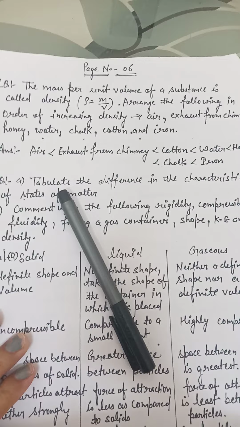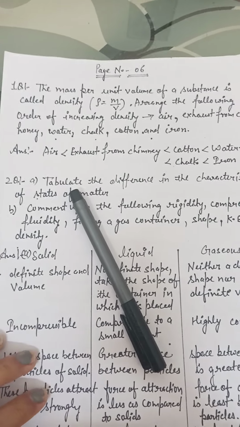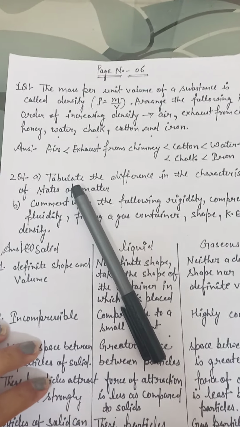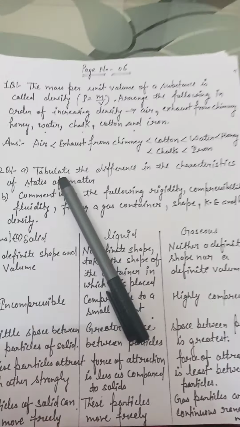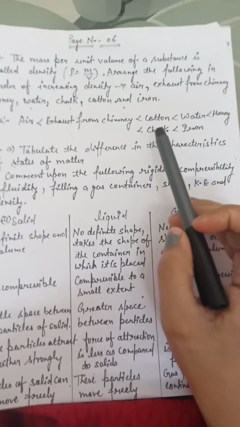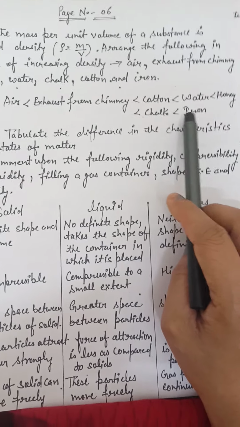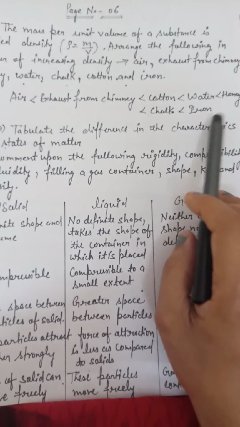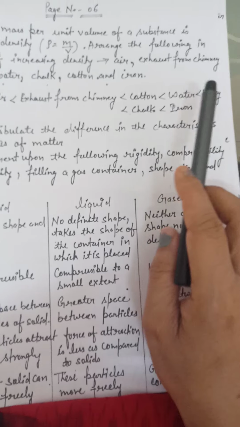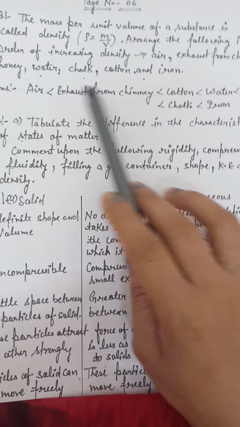Density is rho equals mass upon volume. Iron is much denser than the rest, then chalk, then honey, then water, then cotton, then exhaust from chimneys, and then air.